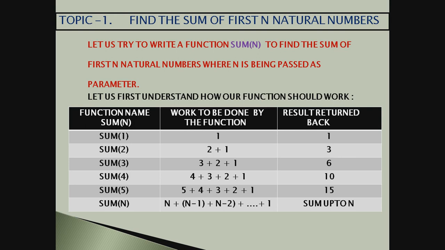It should print 2 plus 1, that is 3. So the function should give me 3. I think you have understood. When 3 is passed, the result given by the function is 6. How does it get that 6? It adds 3 plus 2 plus 1. Now we'll see afterwards how this addition is done by the function.